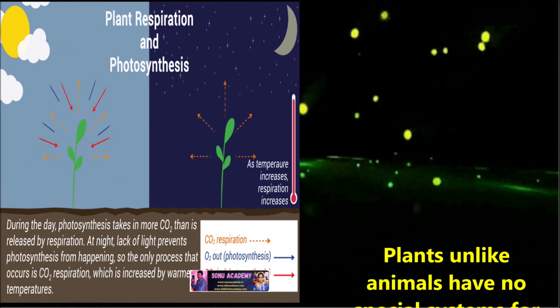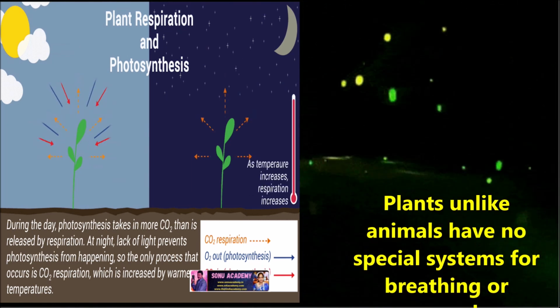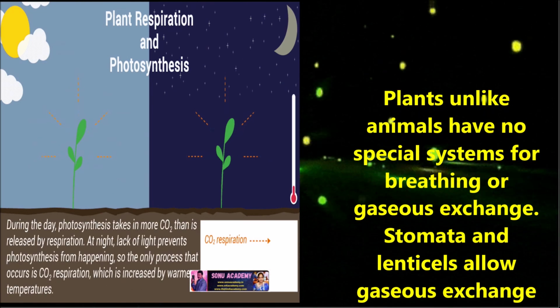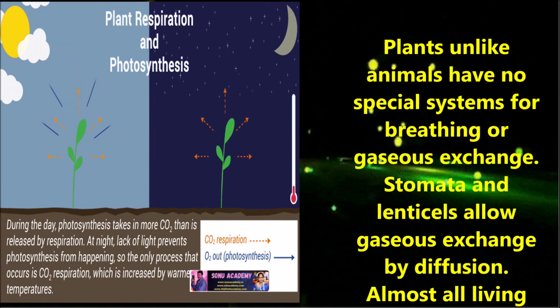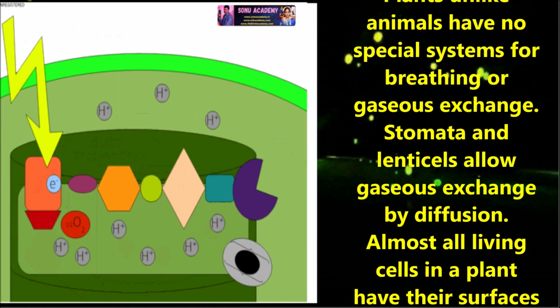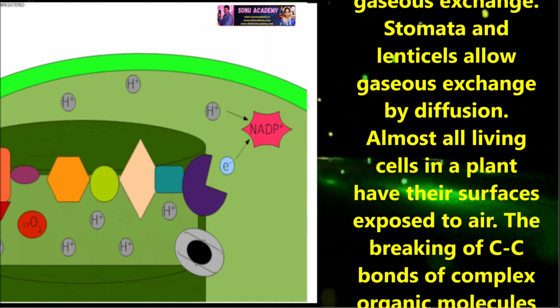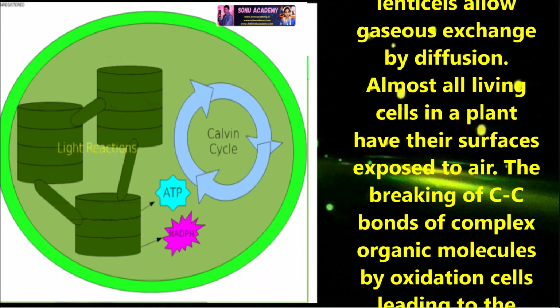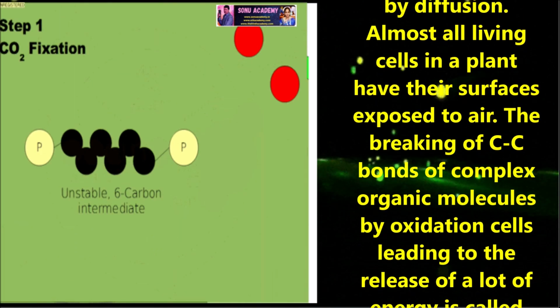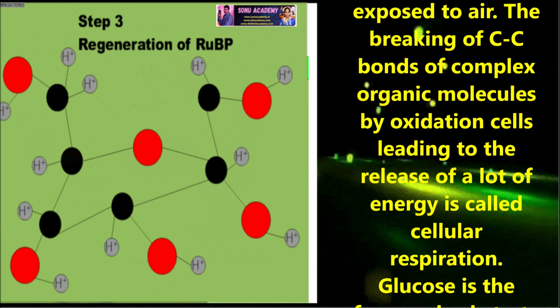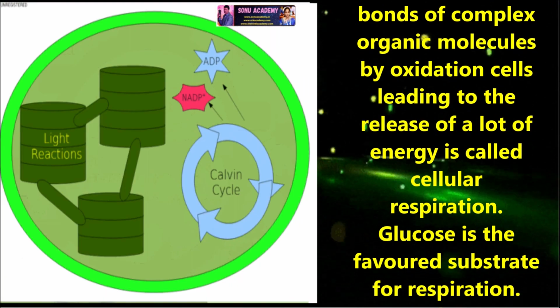Children, let us summarize the lesson. Children, plants, unlike animals, have no special systems for breathing or gas exchange. Stomata and lenticels allow gas exchange by diffusion. Almost all living cells in a plant have their surface exposed to air. The breakdown of C-C bonds of complex organic molecules by oxidation in cells, leading to the release of a lot of energy, is called cellular respiration.